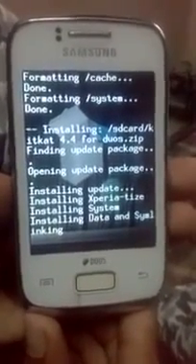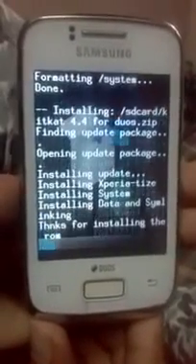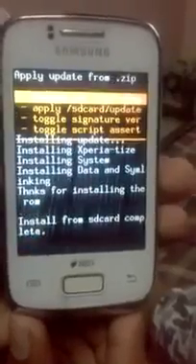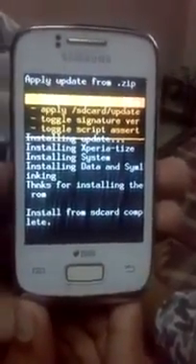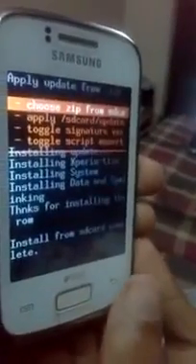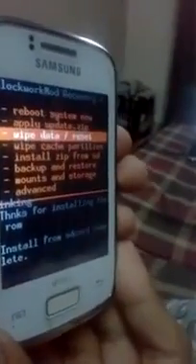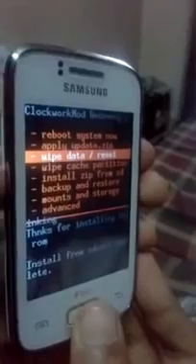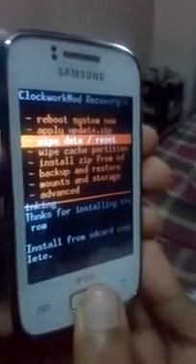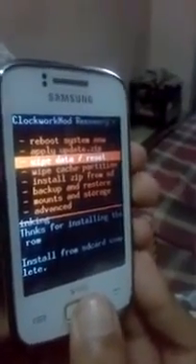It takes some time, so don't worry. It's written thanks for installing the ROM. Now install from SD card complete. I will tell you that you have to again go to wipe data and reset, because if you don't do this, it might happen that your phone will get stuck on the Samsung Galaxy Y Duos logo.